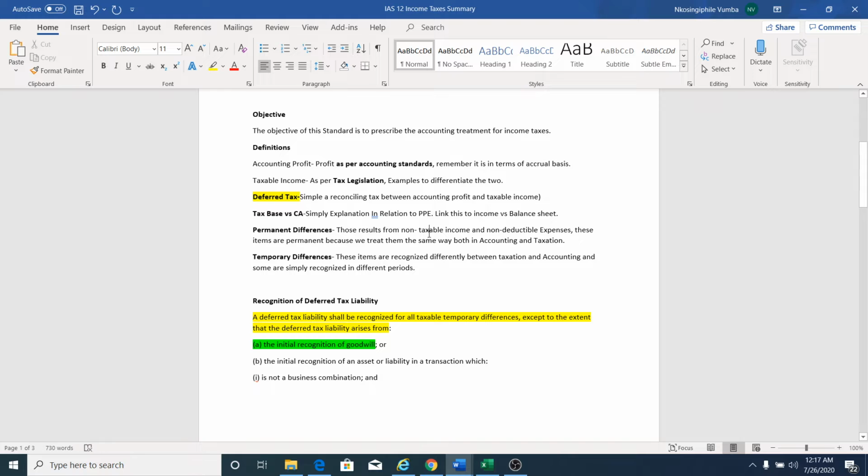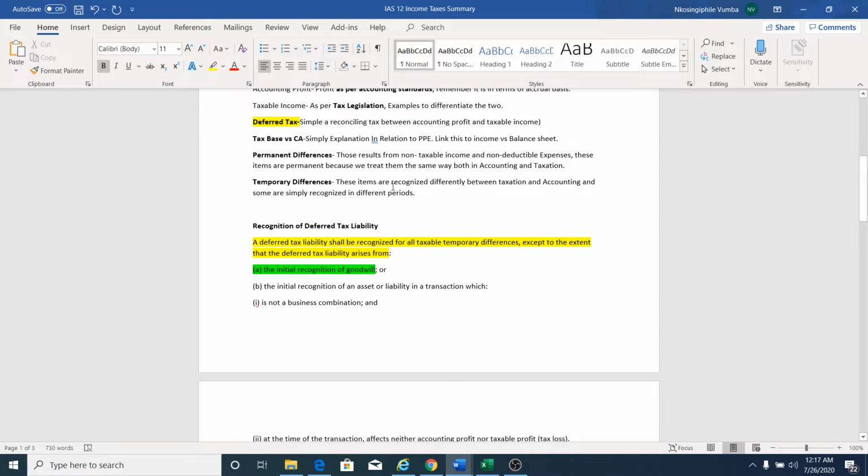So the difference between taxable income and accounting profit gives you a deferred tax, which is a reconciling tax between the tax as per accounting profit and the tax as per the taxable income.